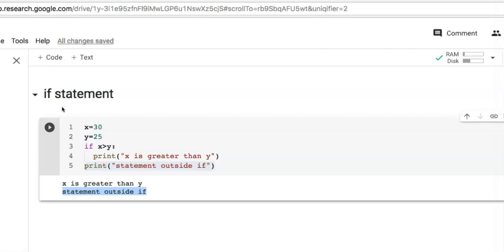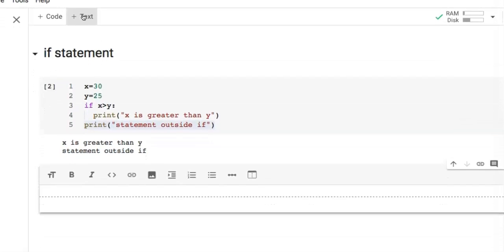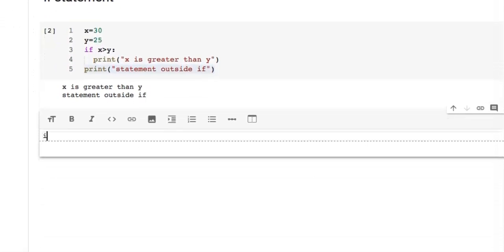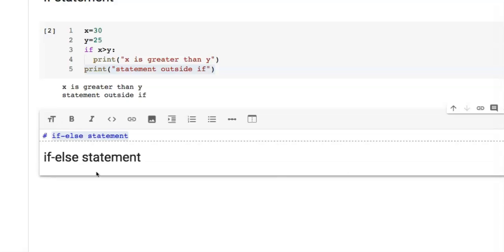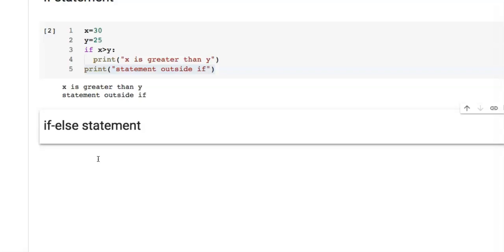Now take another text cell and make a heading if else statement. So click here and double click here.